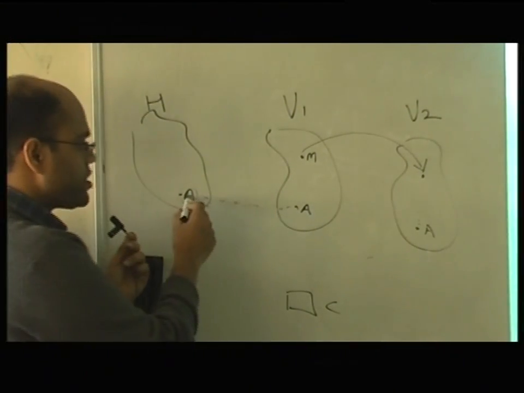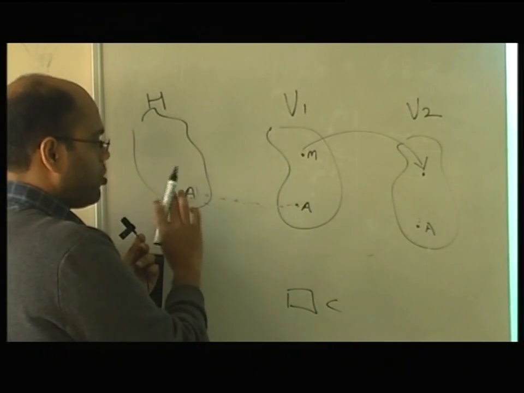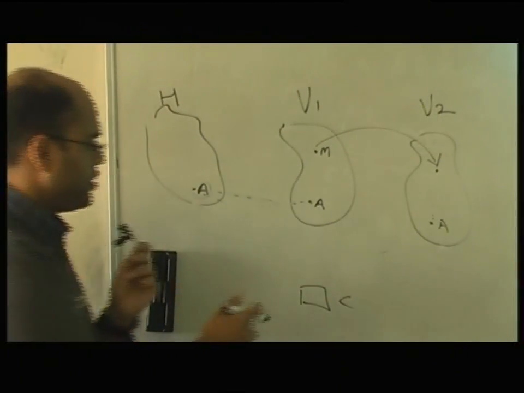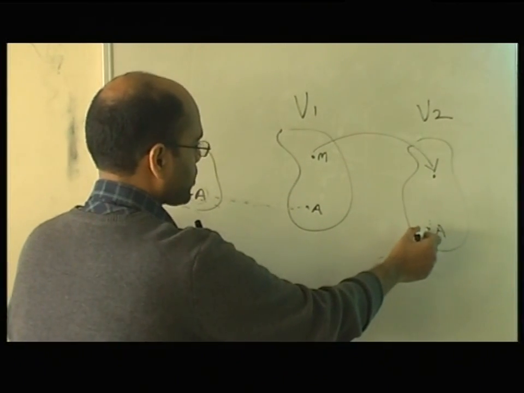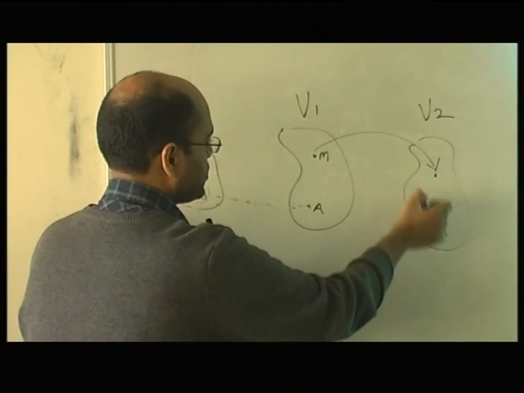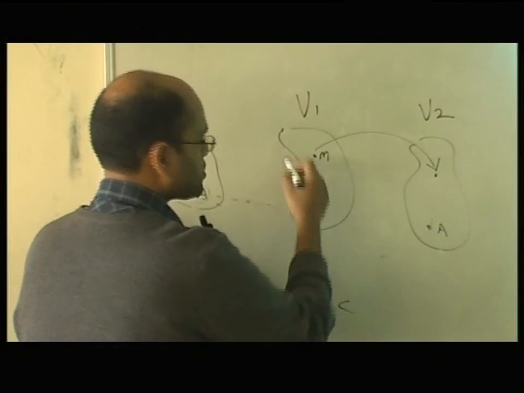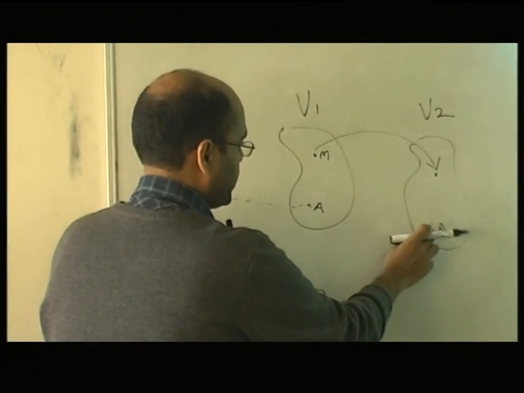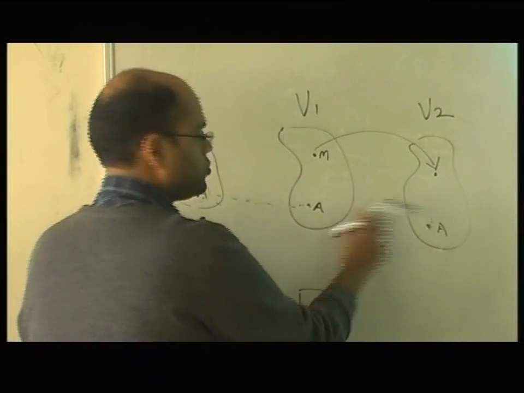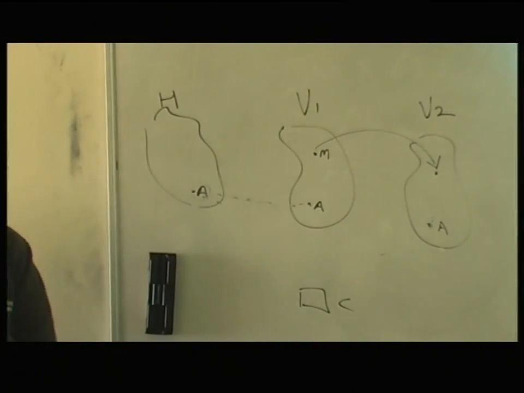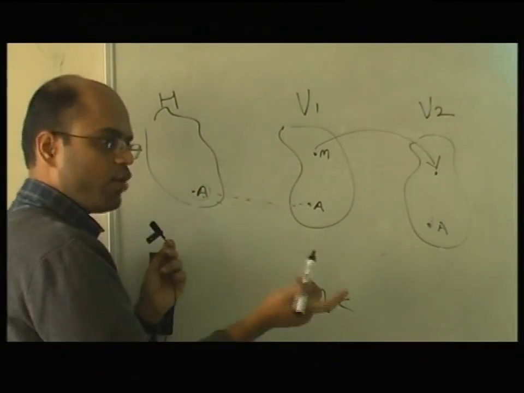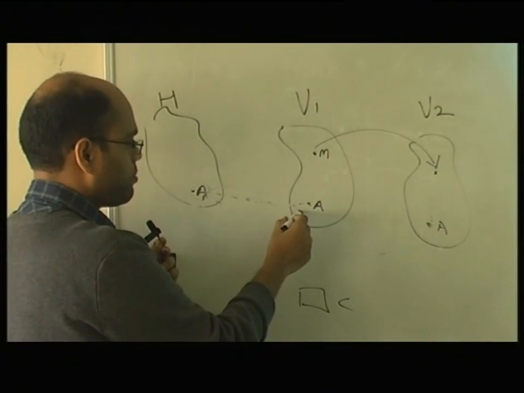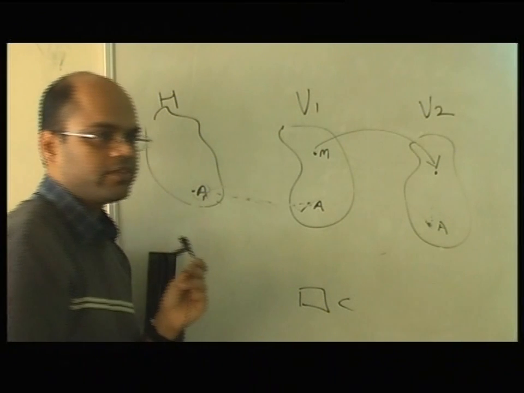So the home agent right now knows that M1 is in V1. Next time it moves to V2, this can be its second home network now, right? So the agents of V1 and V2 can talk to each other and establish that link. Now what will happen is when the packet comes, it will first come here, then here, and then here.